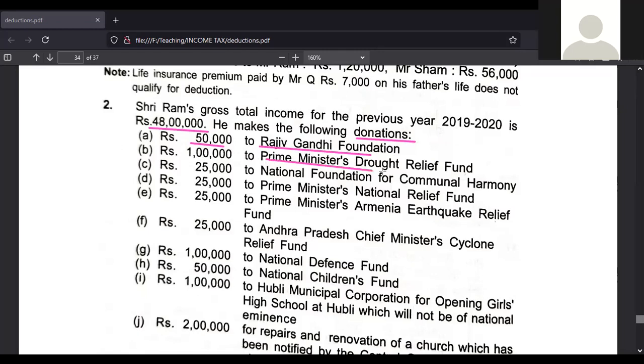Then next is Prime Minister Drought Relief Fund. This is also national level, not related to A to G, so it comes to the outer column. Then next is National Foundation for Communal Harmony. The word national is there, so it comes under the first category and goes to the outer column.